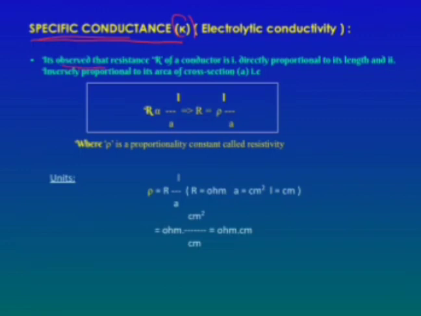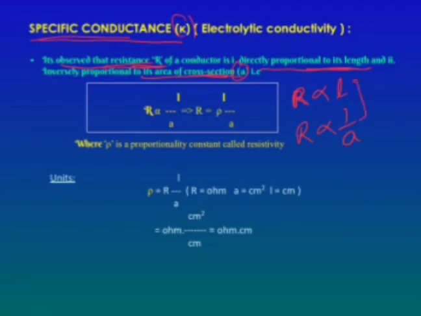The resistance of any conductor is directly proportional to the length, and it is inversely proportional to its area of cross section, that is A. So the resistance of any conductor is directly proportional to its length, that means L, and it is inversely proportional to the area of its cross section, that is 1 by A.